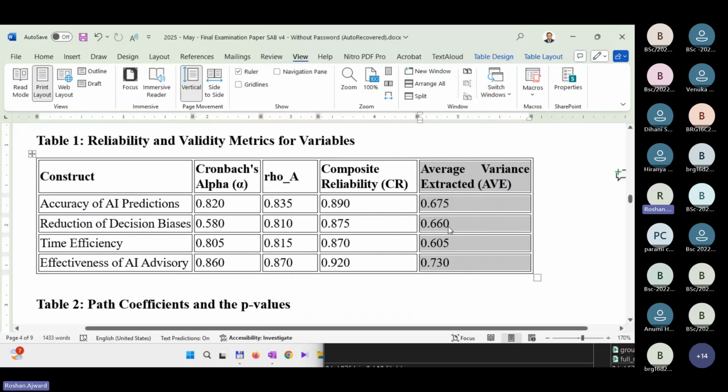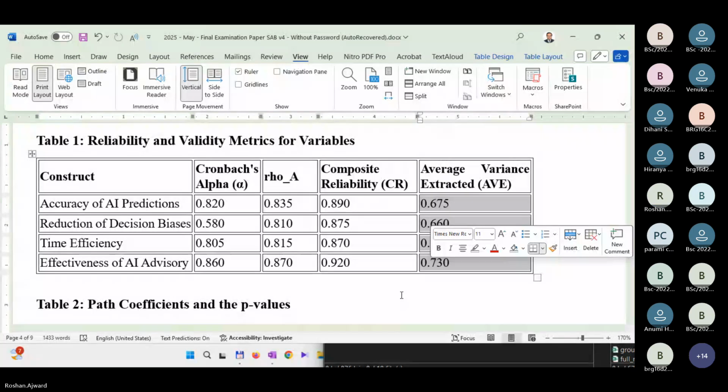So AVE value we understood should be above 0.5. Right? If the AVE values are above 0.5, we concluded that there is what? There is construct validity. That's what we concluded. There's no issue.